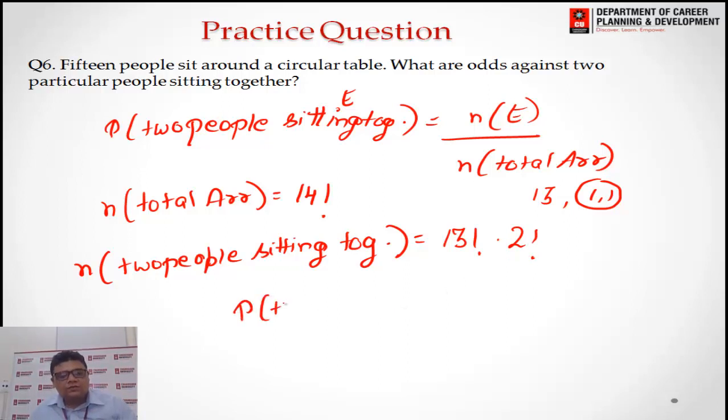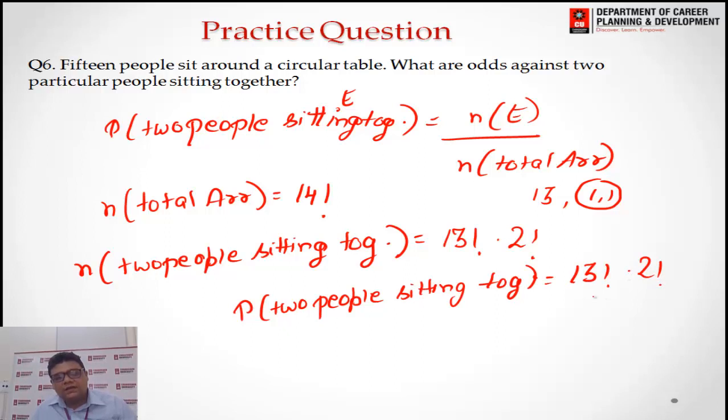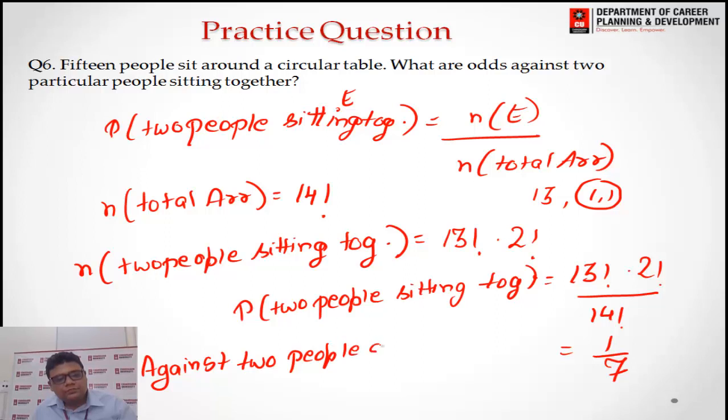So the probability of 2 people sitting together will be 13 factorial multiplied by 2 factorial divided by 14 factorial. We can say it comes out to be 1 upon 7. Now the question is, what are the odds against 2 people sitting together?